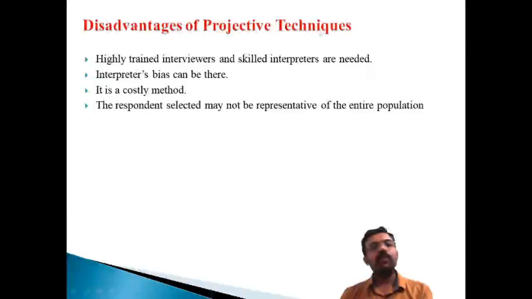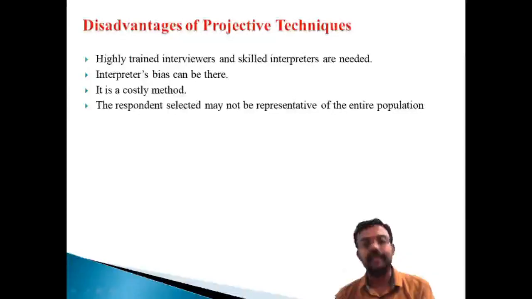Okay, then what are the drawbacks of these projective techniques? Suppose you're opting for this kind of projective technique, what are the important drawbacks? The first one is that highly trained interviewers and skilled interpreters are essential. That means if you conduct a projective technique, the interviewer's skill is a very important element. Highly trained interviewers and skilled interpreters are needed to complete the activities of the projective techniques.